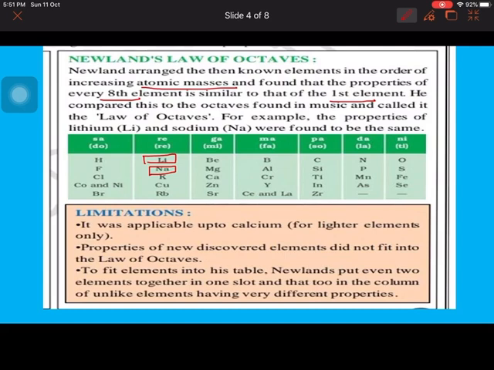But the limitations were there. It was applicable only up to calcium. That means his law was good only for the lighter elements. Properties of newly discovered elements did not fit into the law of octaves, and to complete his table he put two elements together with dissimilar elements like fluorine and chlorine. So these were the three limitations. One more, he challenged the scientist fraternity that only 56 elements are known and he has classified all of them, and in future no element will be discovered. So these were the limitations of Newlands' law of octaves.